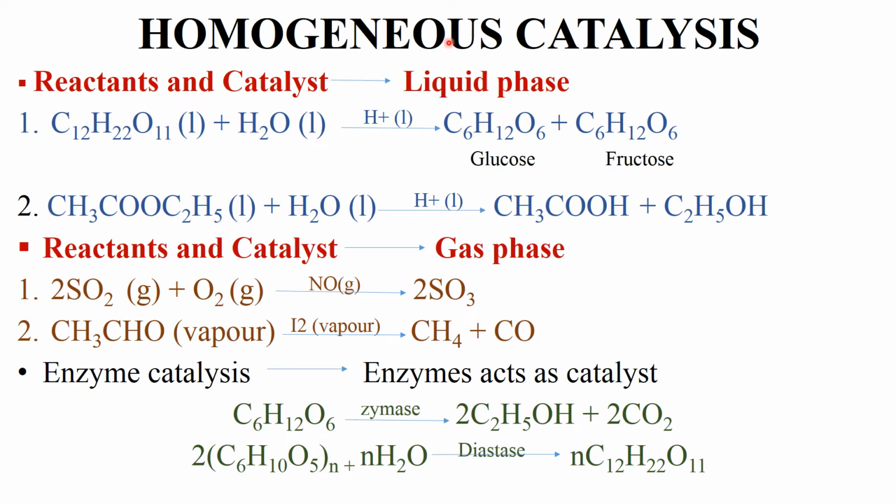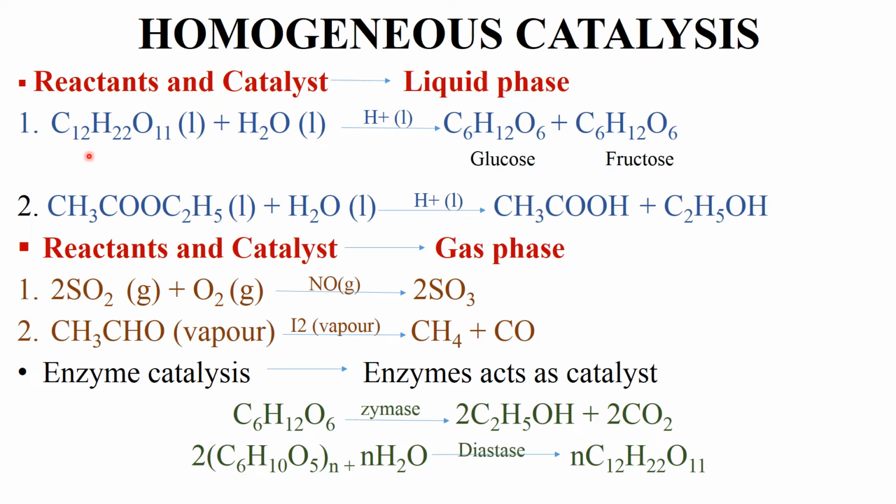Homogeneous catalysis, as we have discussed just now, is where the phase of both reactants and catalysts is the same. Now if both reactants and catalysts are in liquid phase, then examples are hydrolysis of sucrose or cane sugar in presence of mineral acid.